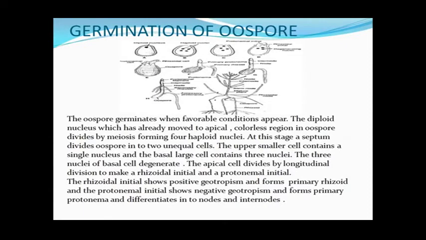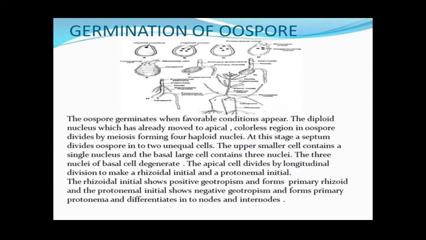The protonema grows away from the force of gravity, that means it is showing negative geotropism, and this forms the primary protonema. The terminal cell of this primary protonema divides and redivides to produce a row of disc-like cells, which I have told you earlier in the first lecture, how the growth in the Chara thallus takes place. These disc-like cells again divide once transversely, and out of these two cells, one is called the nodal initial and another is called the internodal initial.